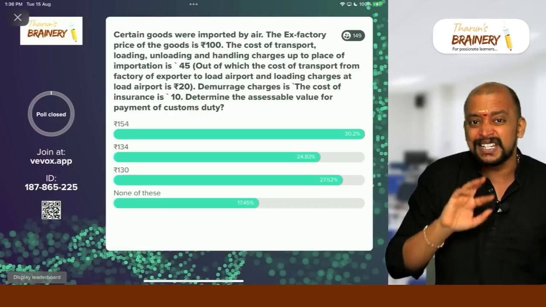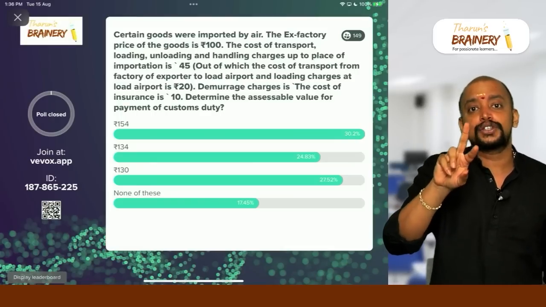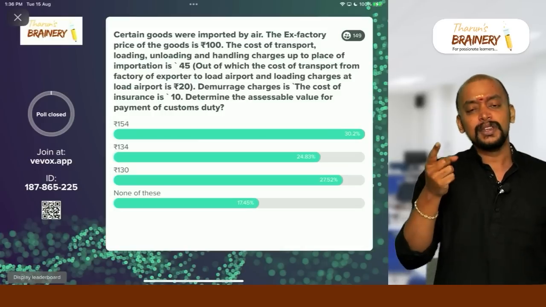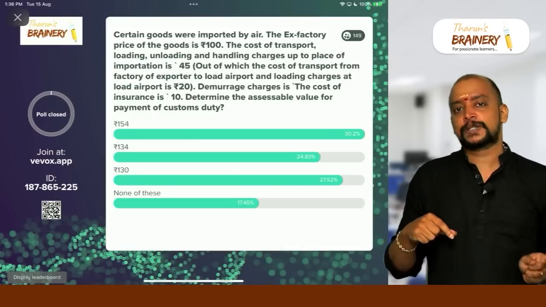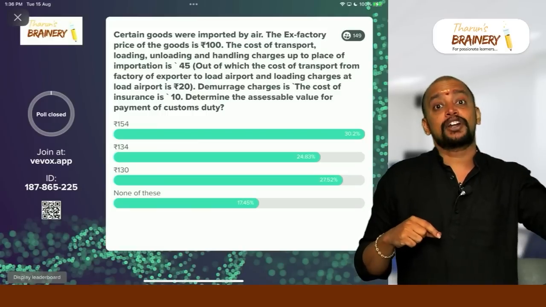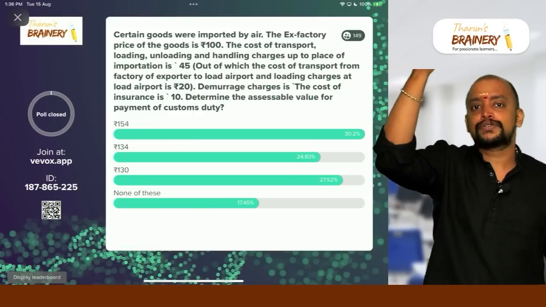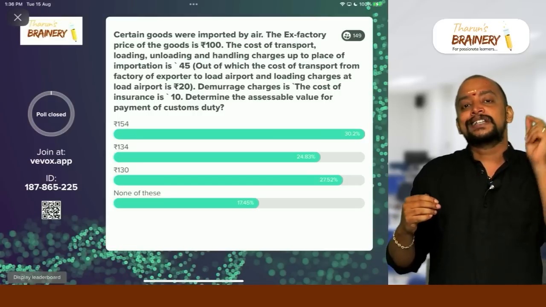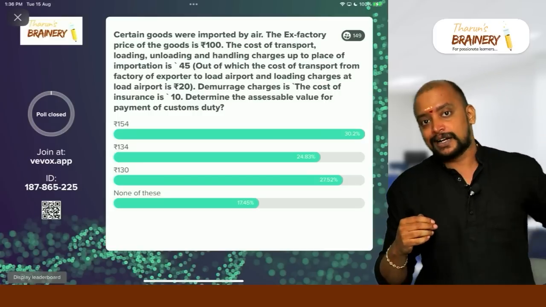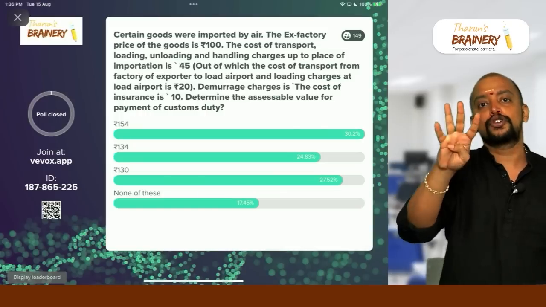120 into 20% is what? That is 24 or actual. See, actually this 24 rupees should be compared with the transportation cost from the factory of the exporter. So therefore that is 45 or 24, whichever is lower, is 24. From the 24 we need to deduct 20 rupees, that is freight from factory to the airport and loading charges already considered in FOB. So 4 rupees we need to add.